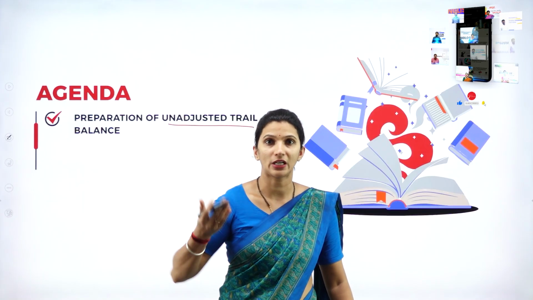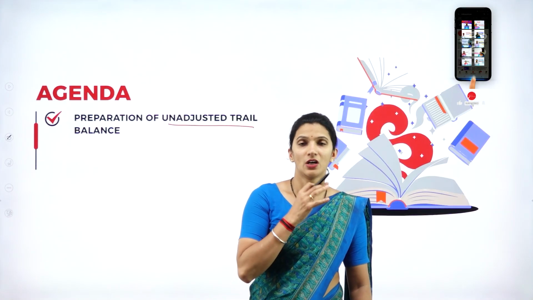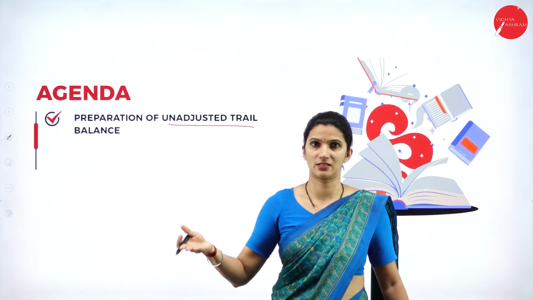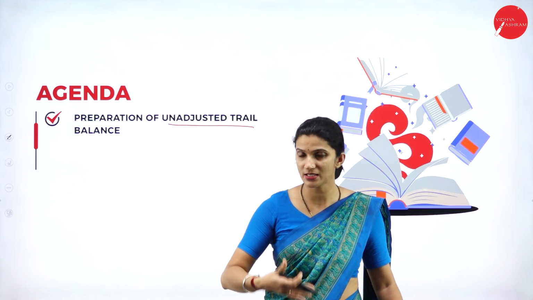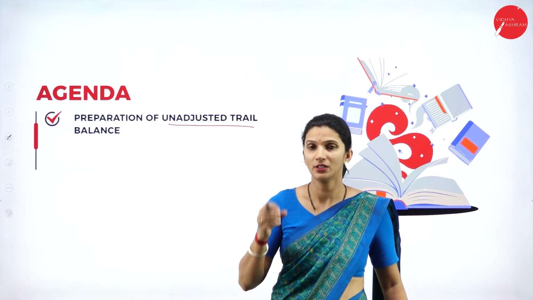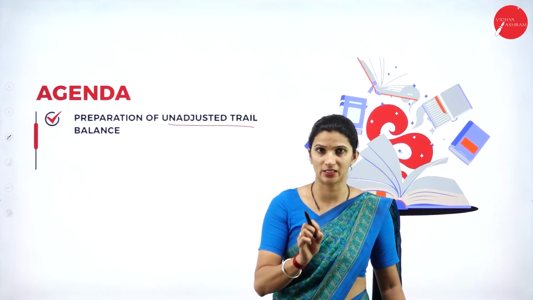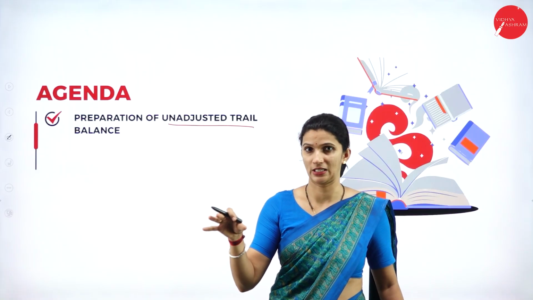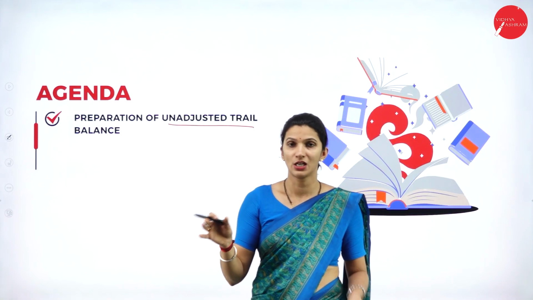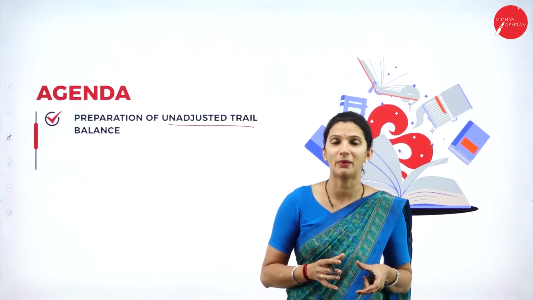So when we talk about the accounting cycle, the first step is recording all the transactions, or identifying all the financial transactions, and then they will be journalized. So that is the journal entry that will be passed, and then from the journal entries they will be posted to the ledger. Then the ledger accounts will be balanced. After that, to check the arithmetical accuracy, whether your total debit is equal to total credit, we will prepare the trial balance.